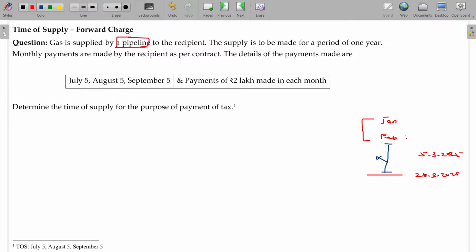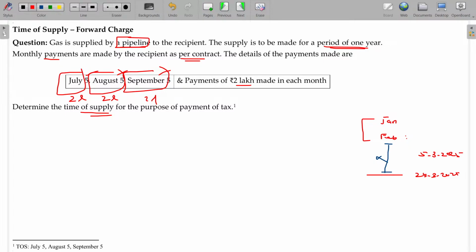Gas is supplied by pipeline to the recipient. The supply is to be made for a period of 1 year. It's continuous. Monthly payments are made by the recipient as per the contract. The details of the payments are made this way: July 5, August 5, September 5, and payments of 2 lakhs made in each month. Determine the time of supply. Okay, here the supply is not measurable, only the payment is measurable. The payment date will be considered as time of supply. So July 5, August 5, September 5 will be the time of supply for 2 lakhs, 2 lakhs and 2 lakhs respectively.